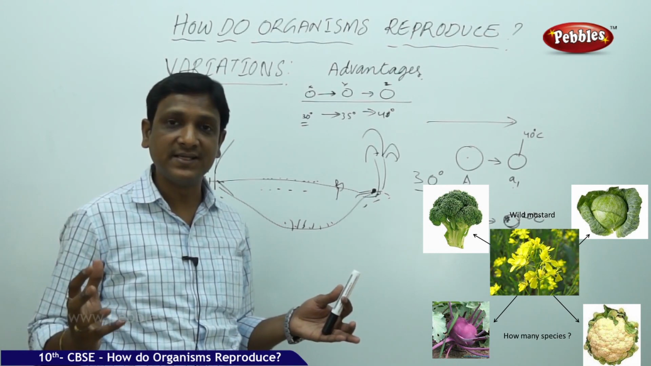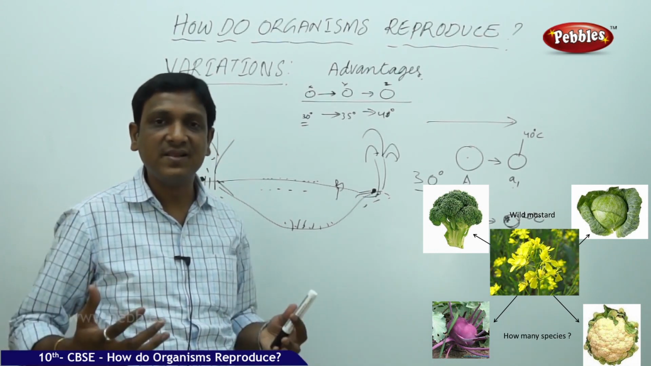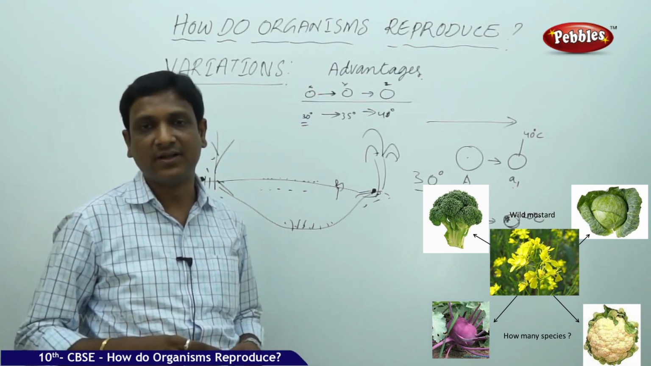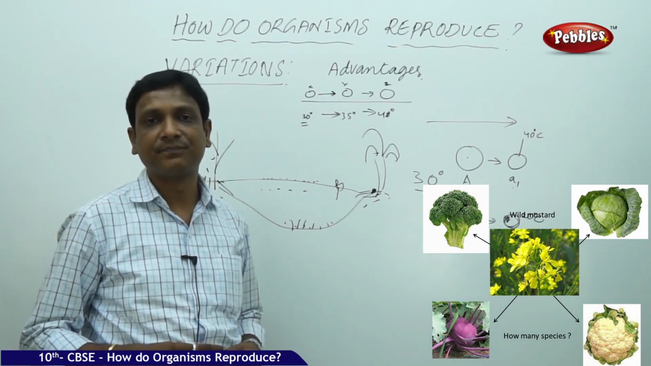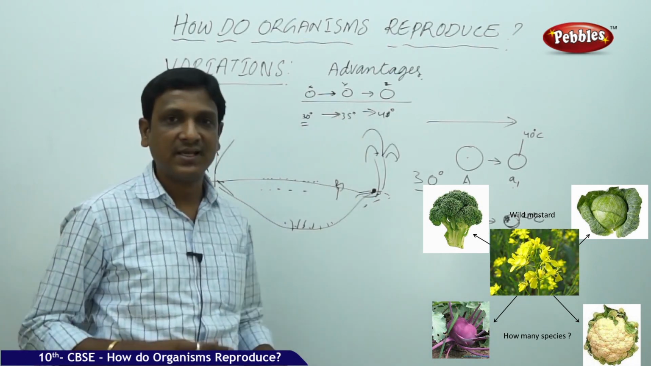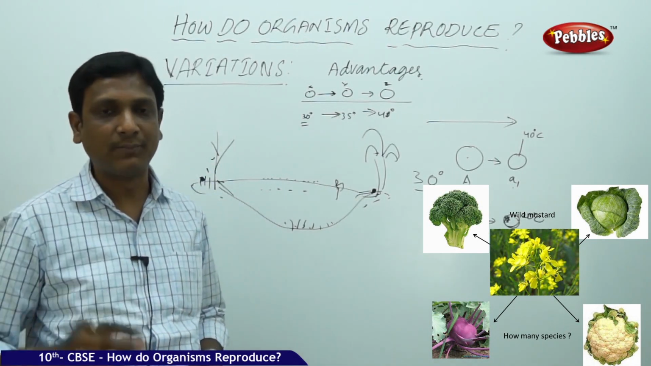Why are the animals extinct? Why are they becoming extinct? Because the variations in them are not helping the organisms to cope up and live in the particular environment. That is the reason they become extinct. So variations are advantageous, they help the organisms. That doesn't mean that all variations help all organisms.